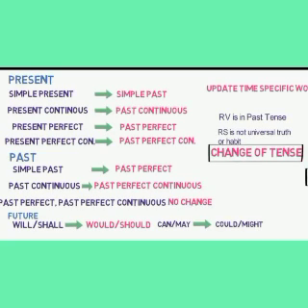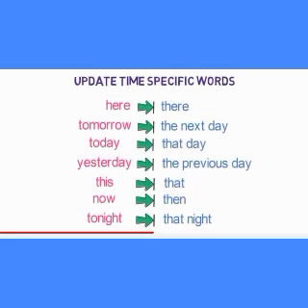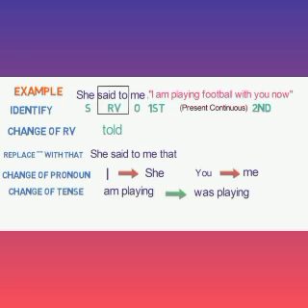So you are to apply these formulas when the verb is in the past tense, and after that you are to change these words of direct speech into indirect speech. Here will be changed into there, tomorrow into the next day, today into that day, yesterday into the previous day. This will be changed into that, now into then.